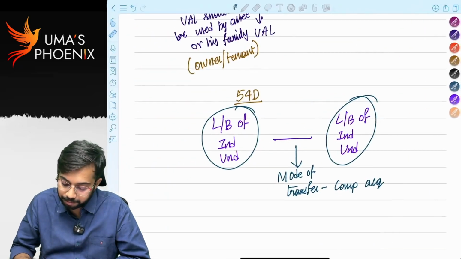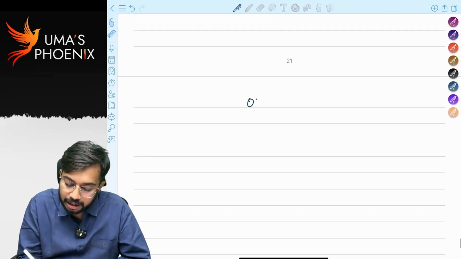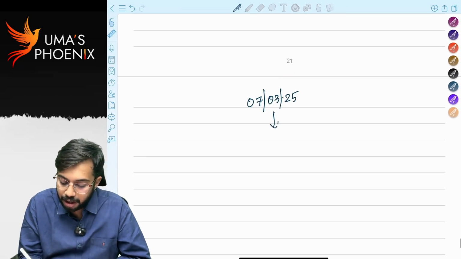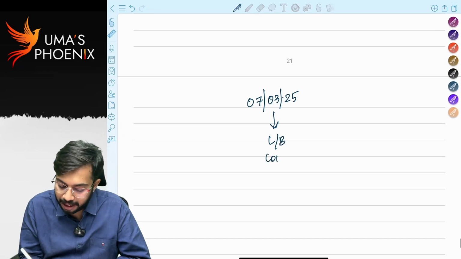Let's say on 7th March 2025, land or building was compulsorily acquired.